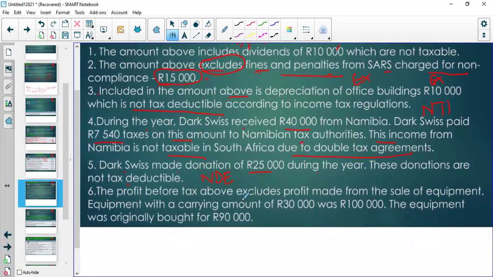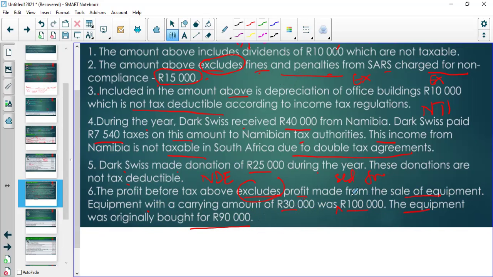Then the profit before tax above excludes profit made from the sale of equipment. Equipment with a carrying amount of 30,000 was sold for, my apologies, they were sold for 100,000. The equipment was originally bought for 90,000. Now, for accounting purposes, we need to determine the profit made because we need to include the profit under other income. Or if it is a loss, then we're going to include it under other expenses.